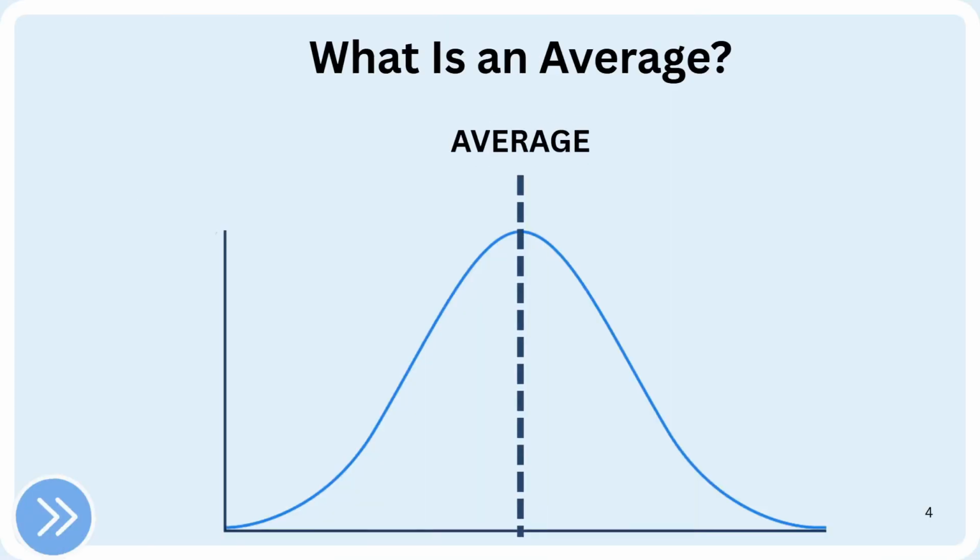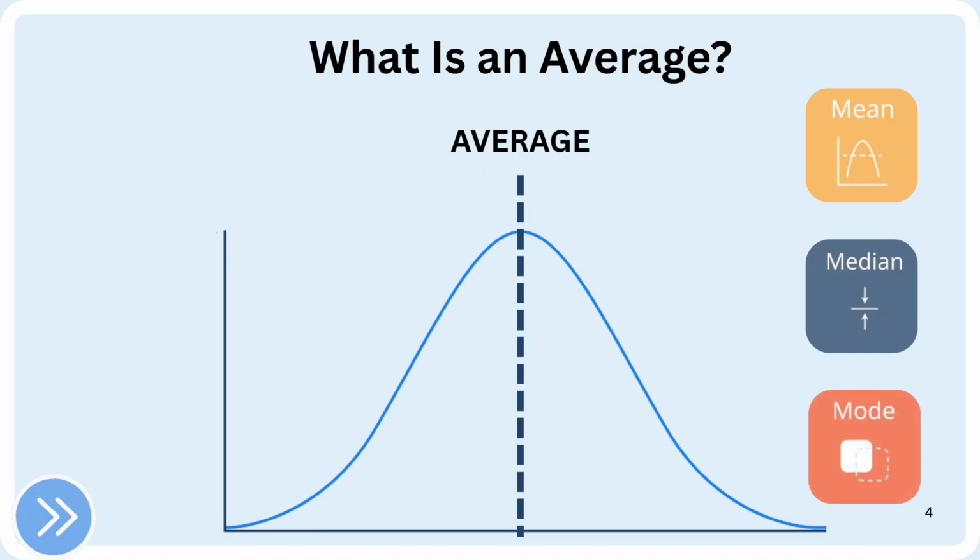So it might be an interesting question to ask: what is an average? An average is just a single number that represents the central tendency of a set of numbers. This seems intuitive and easy, but there are multiple kinds of averages, so choosing the wrong one can give you the wrong idea about your data.